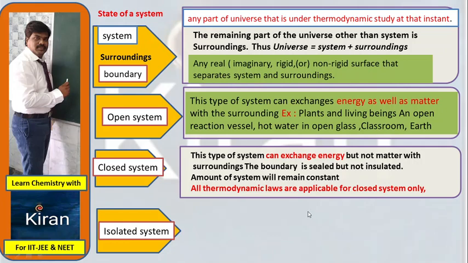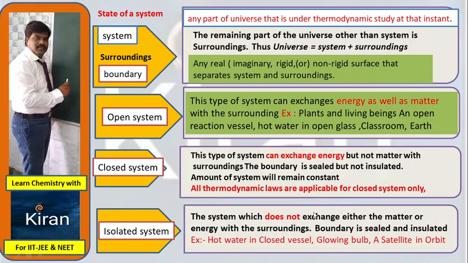Finally, isolated system. Isolation means sealing. Complete air packing, complete seal. It is better to remember the thermos flask. The system which does not exchange either matter or energy. Matter will not come out of the system, and energy also will not go from the system to the surrounding.